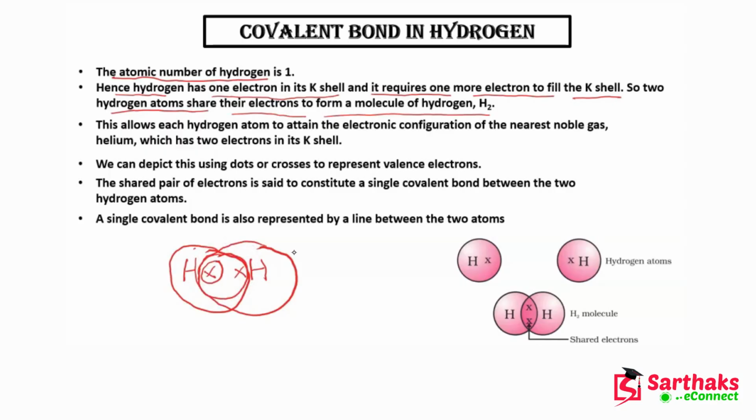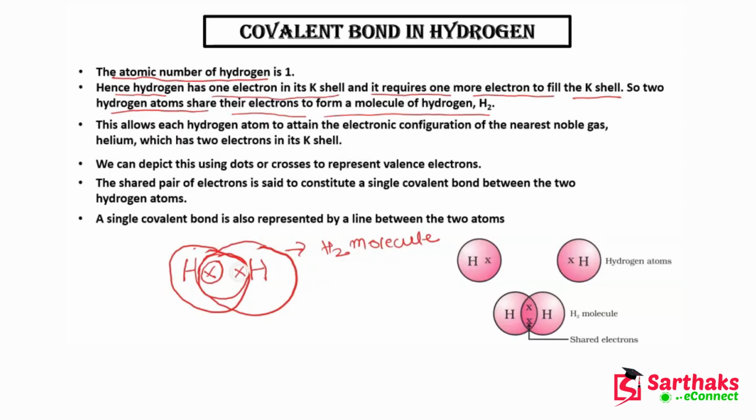Okay, so I hope guys this point is clear to you. Here you can see 2 hydrogen elements are combining by the covalent bond and it is forming an H2 molecule. So what we have seen here is that there is a sharing of electron and a covalent bond is formed. This allows each hydrogen atom to attain the electronic configuration of the nearest noble gas, helium, which has 2 electrons in its K shell.